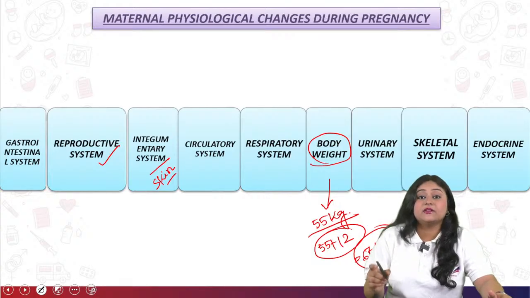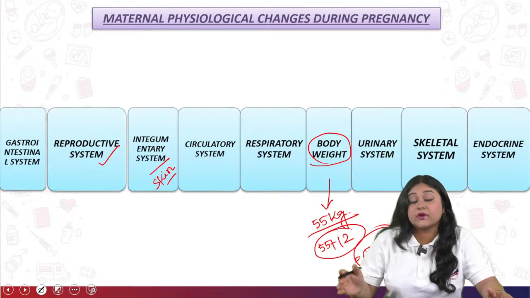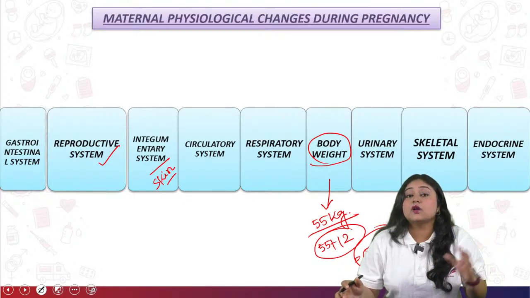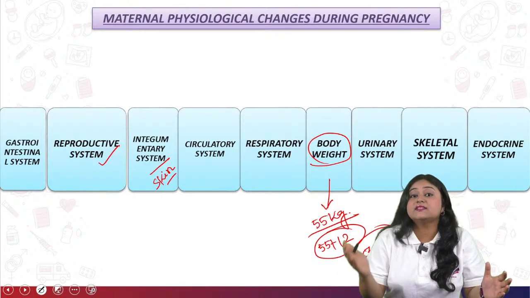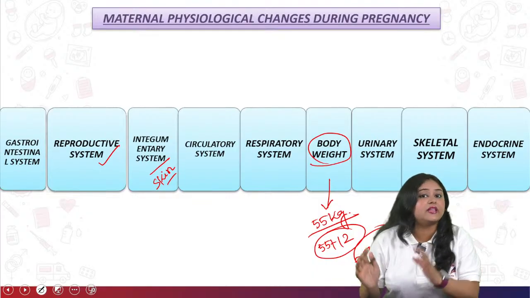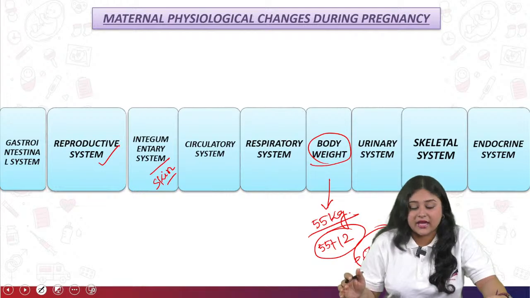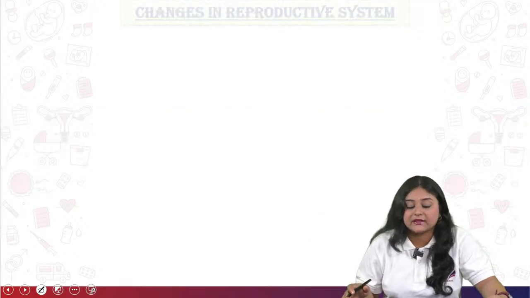If the mother gains around 12 kg during the pregnancy journey, it means the fetus is growing very healthy and the mother's body is also ready for the delivery. Okay, so these are the changes you can see in body weight during pregnancy.